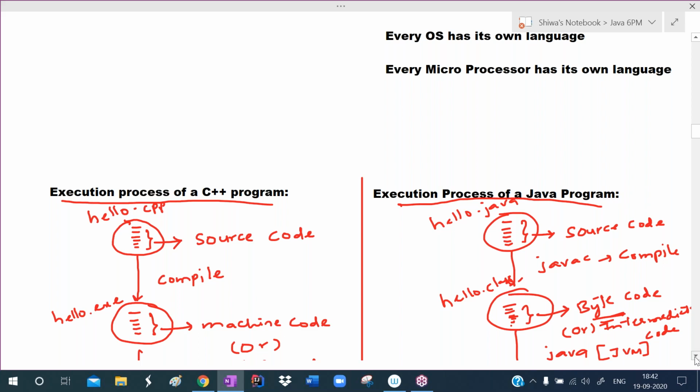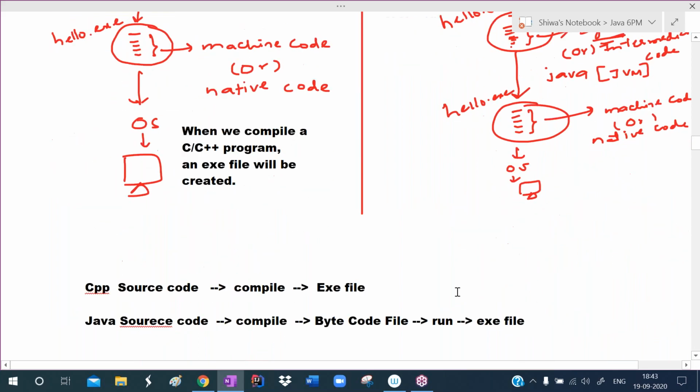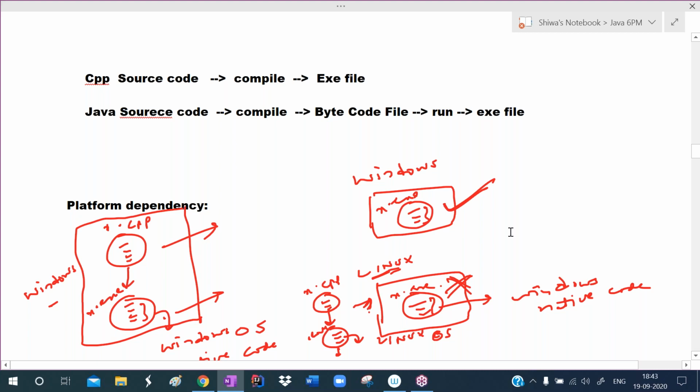Similarly, here also it is the same. If any unwanted objects are there in the memory, they will be automatically removed by the garbage collector. So that is the concept: automatic memory management. Such a facility is not there in C++.